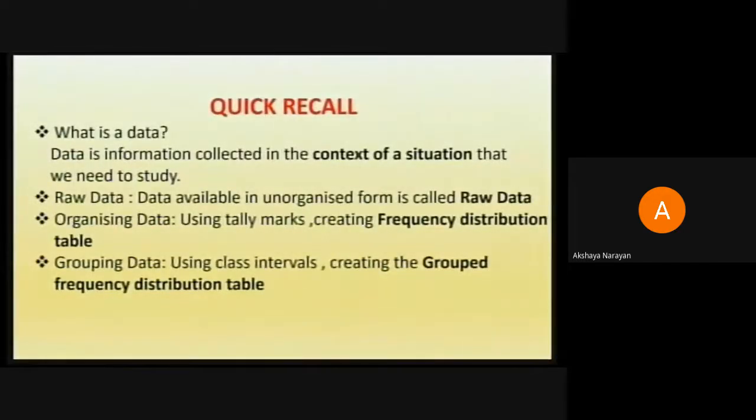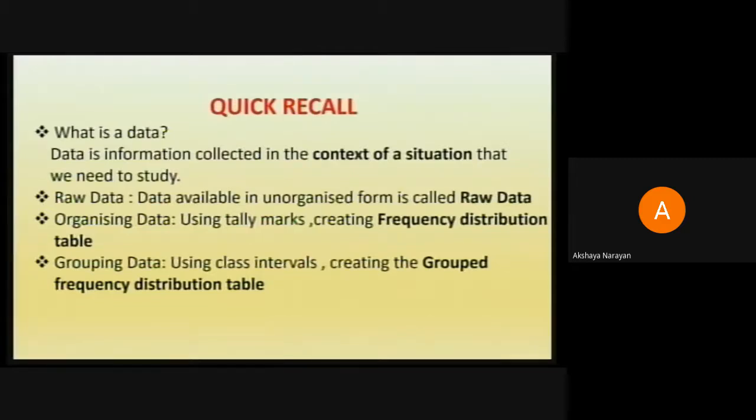So organizing was one part. Then moving on, we thought of grouping data because when the data is very large, like I had given you an example where the performance of students of class 8 of a particular school, then the data is slightly small. But suppose you want the performance of students in the board exam, particular subject for a particular region, then the data is going to be very big.